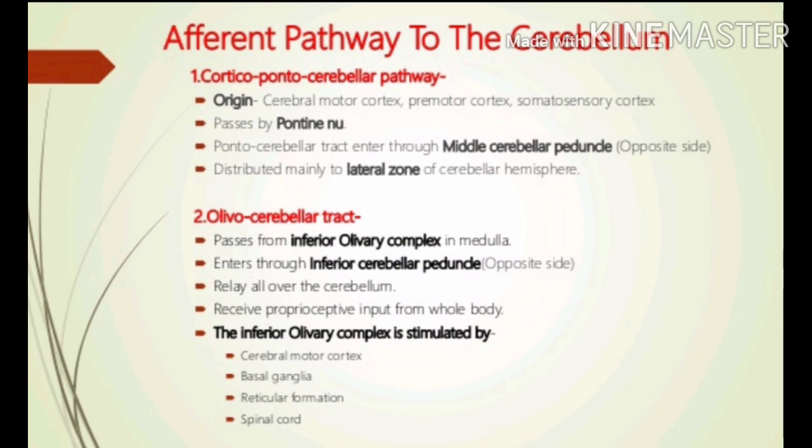all over the cerebellum, receives proprioceptive input from the whole body and is stimulated by the motor cortex, basal ganglia, reticular formation and the spinal cord.